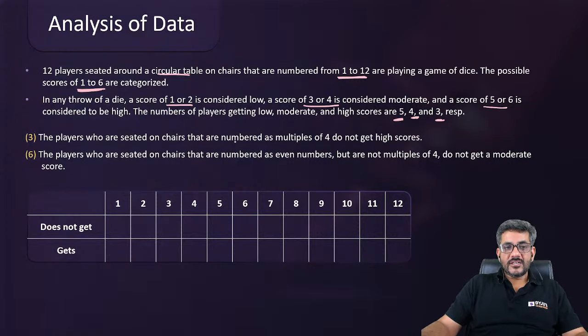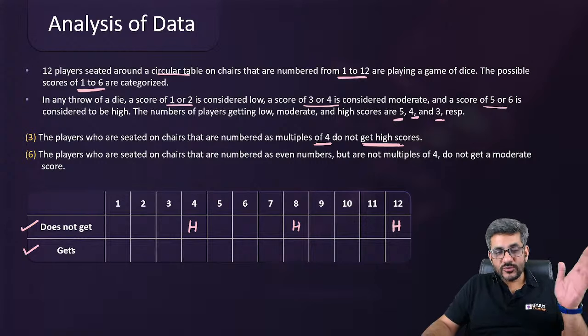The players who are seated on the chairs that are numbered as multiples of 4 do not get a high score. So I have made two rows: do not get what, and get what. So multiples of 4 do not get a high score. इसका मतलब this guy would not get a high score. This guy would not get a high score. This guy would not get a high score. So they will get low or moderate scores.